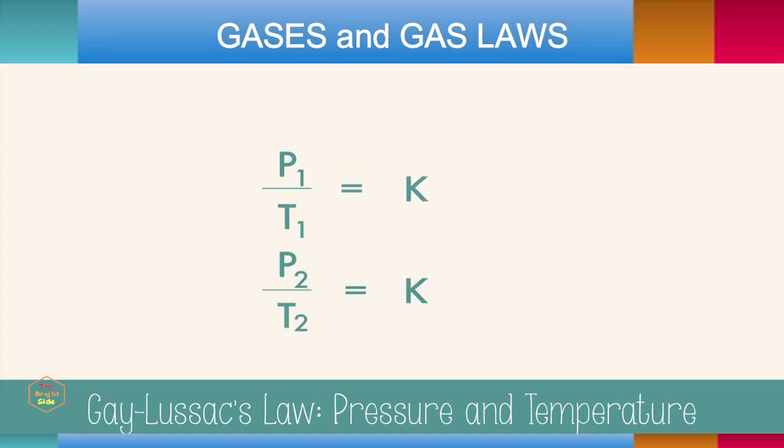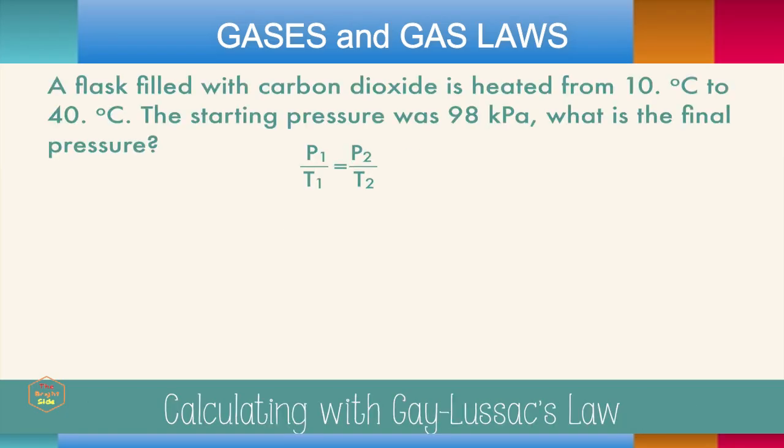Then we'll use substitution, and boom, another law is born. Let's try a problem. A flask filled with carbon dioxide is heated from 10 degrees Celsius to 40 degrees Celsius. The starting pressure was 98 kilopascals. What's the final pressure? We're using Gay-Lussac's law, and we need to find final pressure, so let's rearrange the equation first.